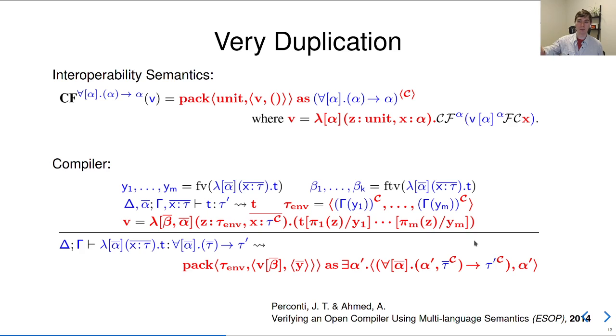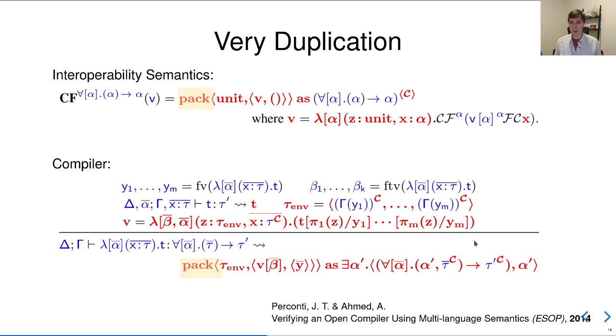So on the top, I have one of the interoperability rules, and on the bottom, I have one of the rules from the compiler. So it's not terribly important what this compiler is doing. I'm just going to walk you through how parallel these rules are. So in both cases, we have a source function. So the interoperability rule has a value of function type in the source language, needs to behave like a target term. The compiler has the syntax of a source function, and it needs to translate that into whatever the target uses for functions. Now, this pass is performing closure conversion.